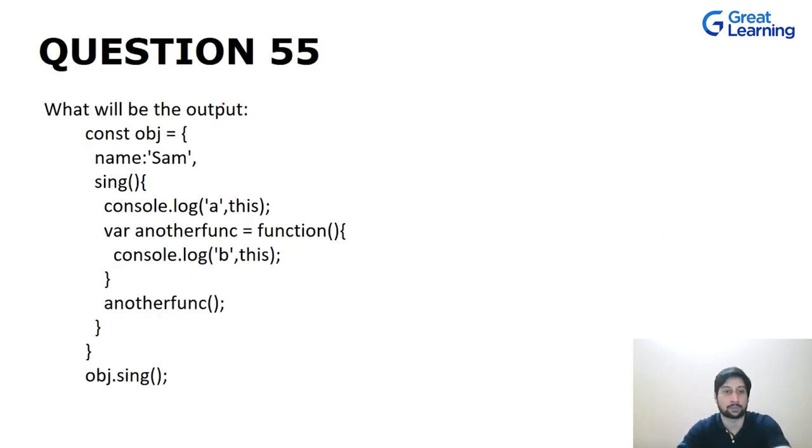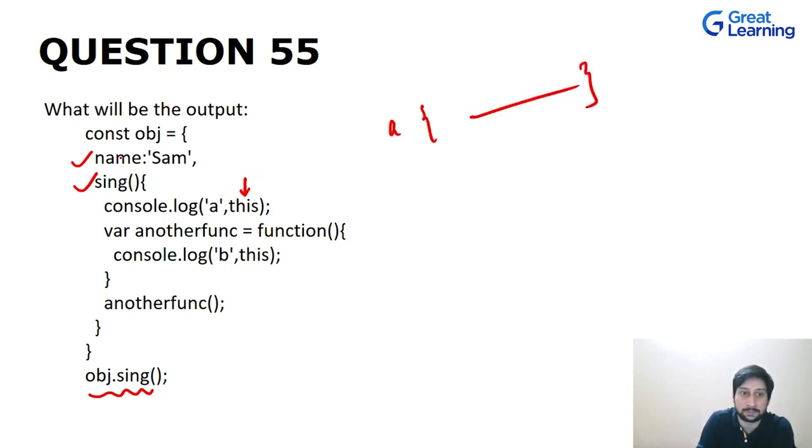Now let's talk about this question. We have an object which has two properties. One is name, another is sing. Now in this sing, we are first trying to access the object. Here we call obj.sing. So the current object, which is this, will give us output A, and it has two properties, name and sing, which is a function.